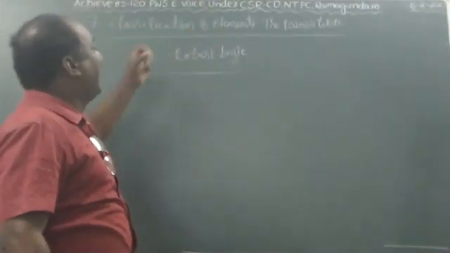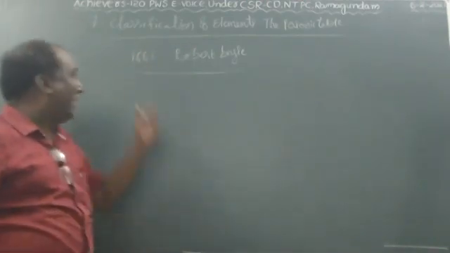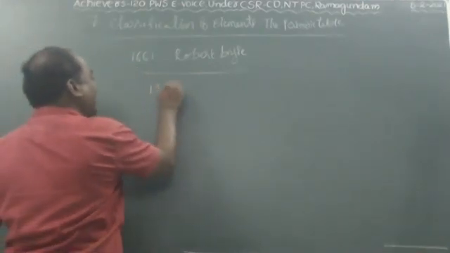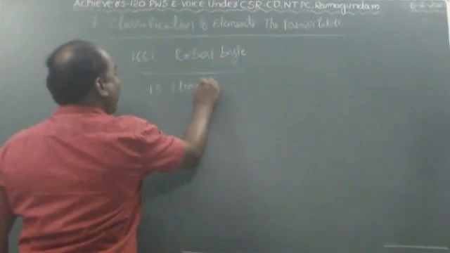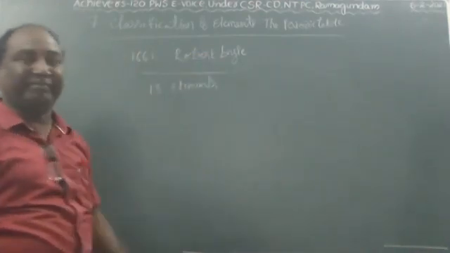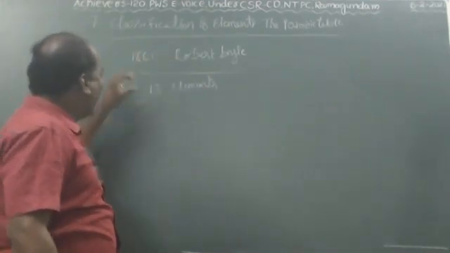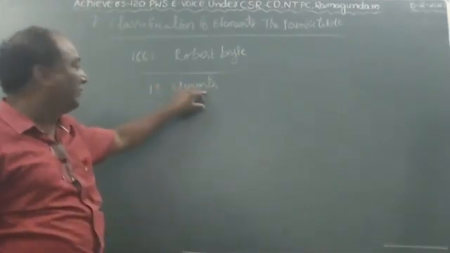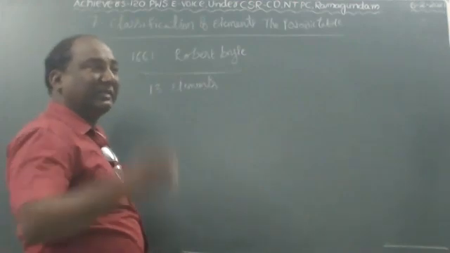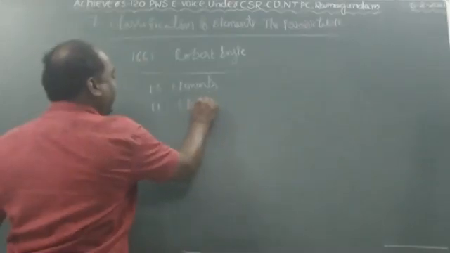It is called element. At the time of Robert Boyle, there were only 13 elements discovered. How many elements? 13 elements were discovered in 1661. At the time of Robert Boyle, only 13 elements were known. And at the end of the 18th century, at the time of Lavoisier, another 11 elements were discovered.